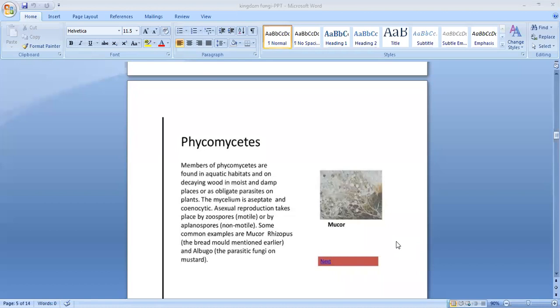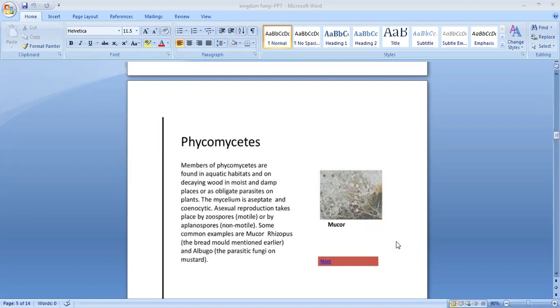Now we're going to start with the first class, that is Phycomycetes. Here the mycelium is coenocytic. Coenocytic means multinucleate. It consists of many nuclei and is aseptate. What is the meaning of aseptate? Without septa or crosswalls. Okay, so there are differences in each class.